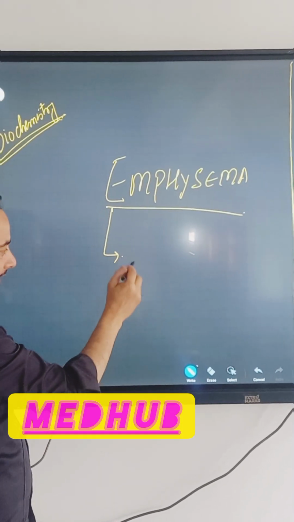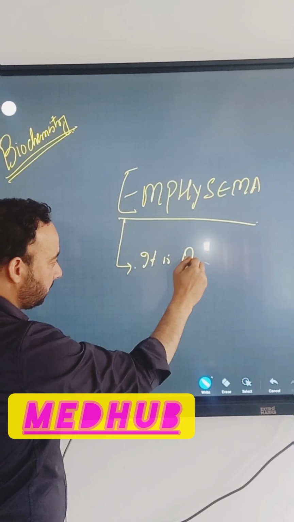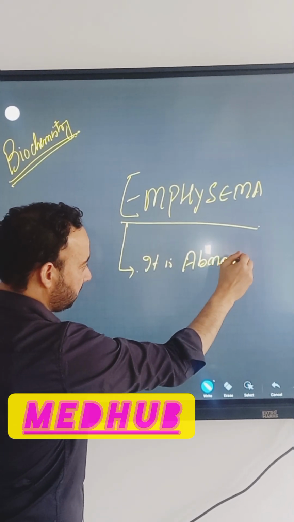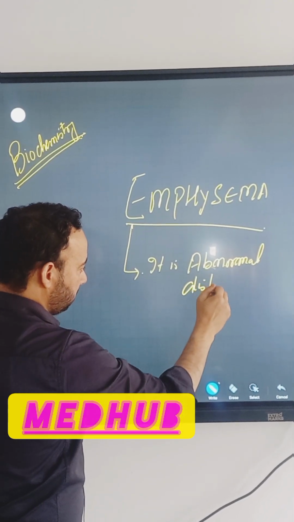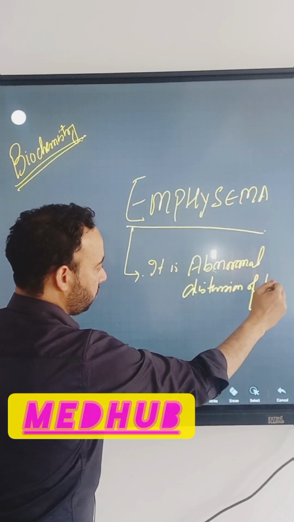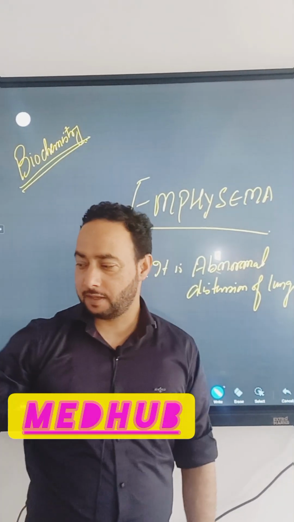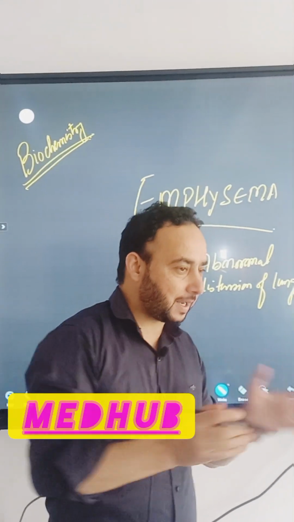Very precisely, it's the abnormal distension of lungs. Abnormal distension of lungs is called emphysema. How does this emphysema occur?